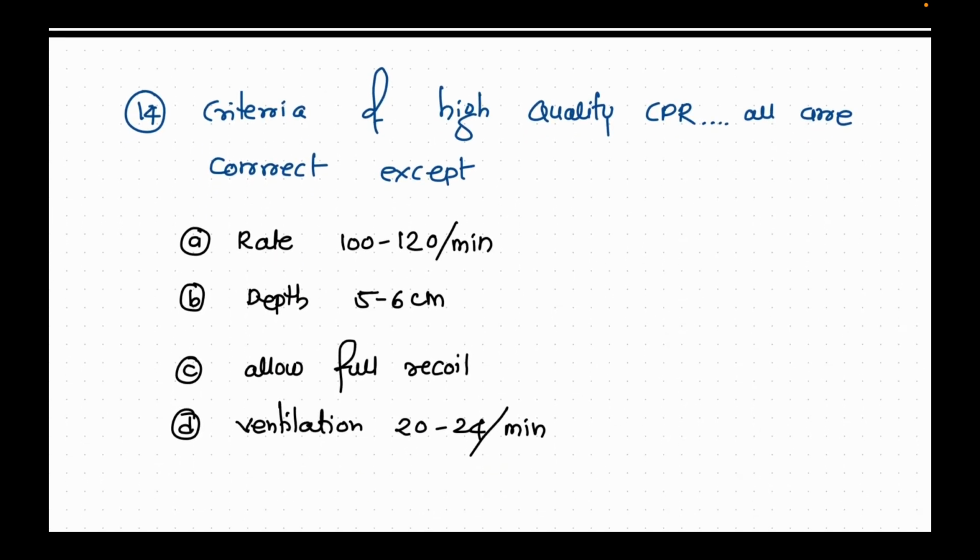Now the next question is criteria of high quality CPR. All are correct except. So we know that rate must be 100 to 120 per minute, depth is about 5 to 6 centimeters, allow full recoil, and ventilation is 20 to 24 minutes.